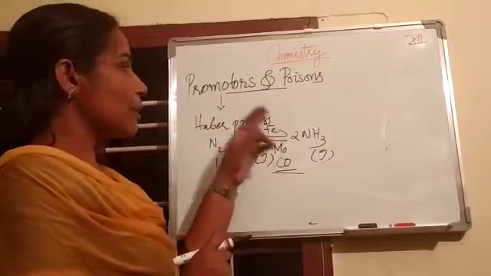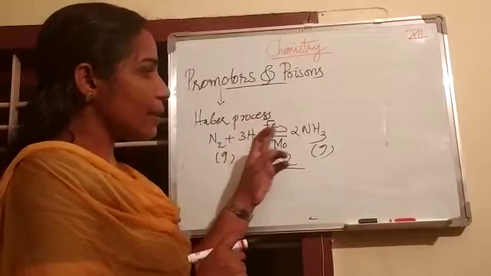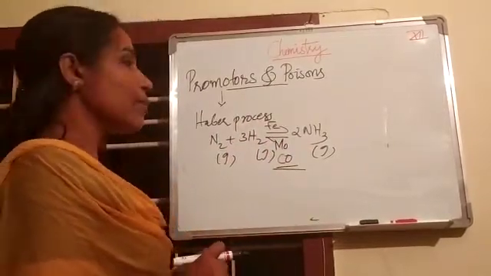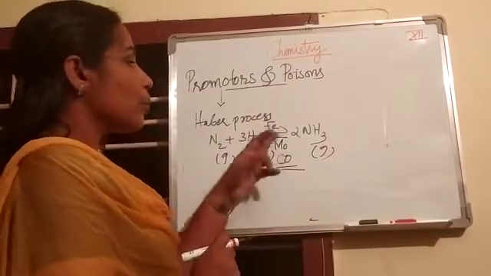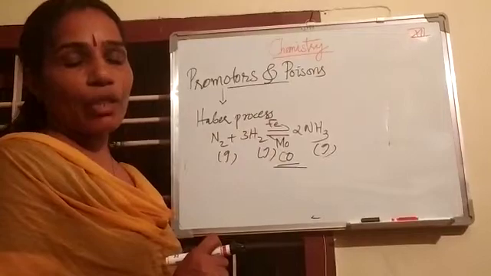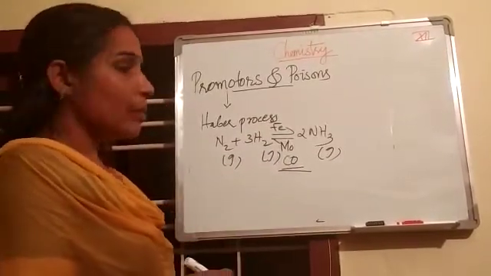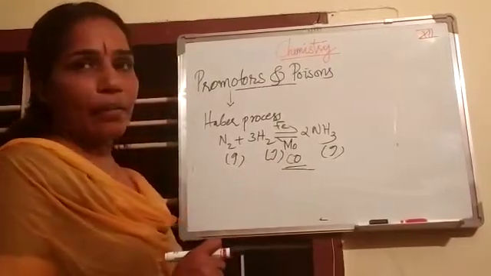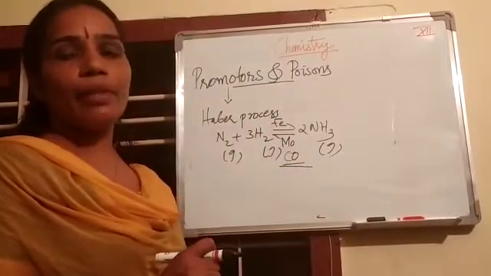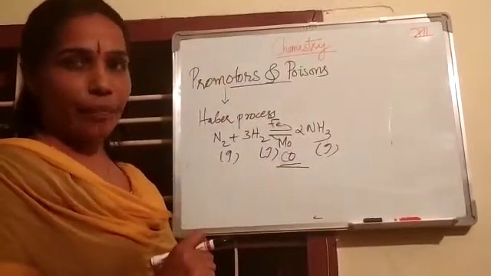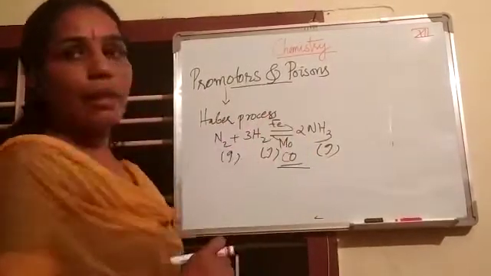Again, in the Haber process, iron is used as the catalyst. That is, iron can increase the rate of the reaction. When we add molybdenum along with the iron, molybdenum enhances the activity of iron. That is, the rate increases. But when carbon monoxide is added instead of molybdenum, it decreases the ability of iron. That is, the rate of the reaction decreases. Here, molybdenum is known as the promoter, but carbon monoxide is known as the poison.